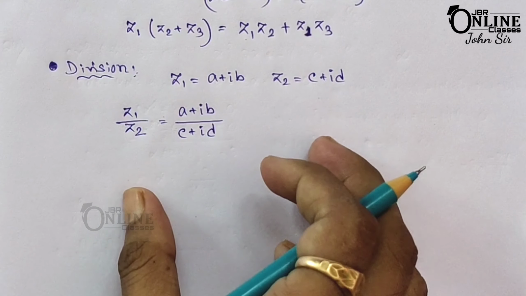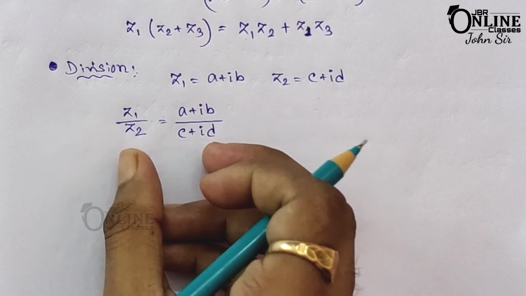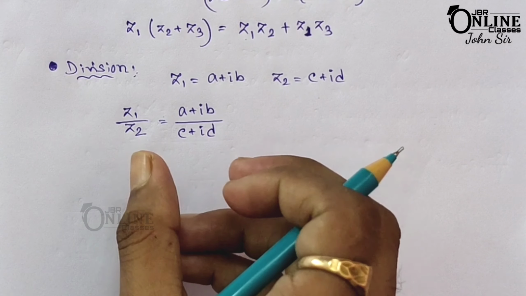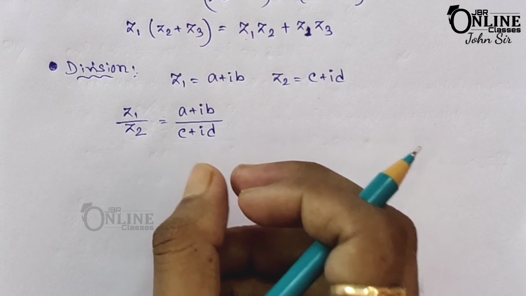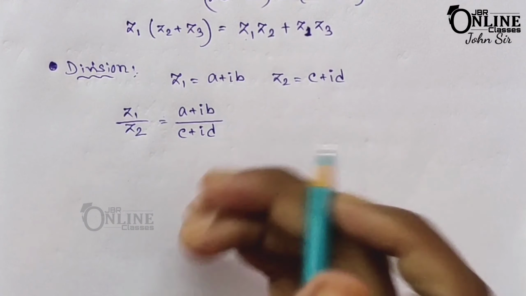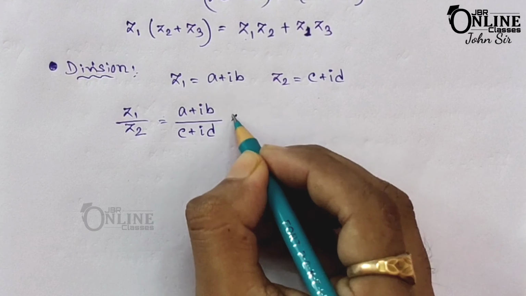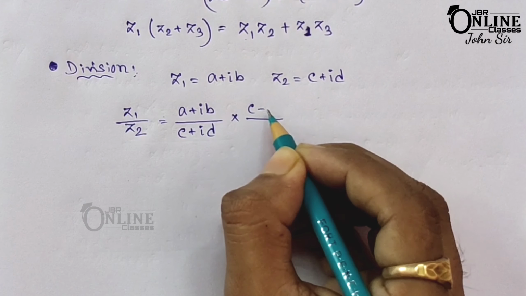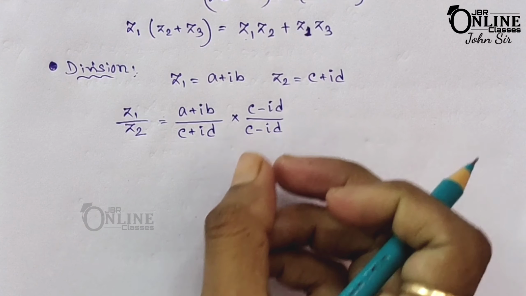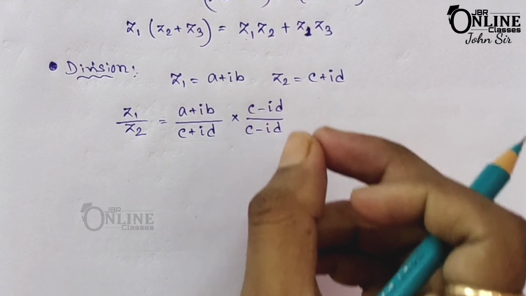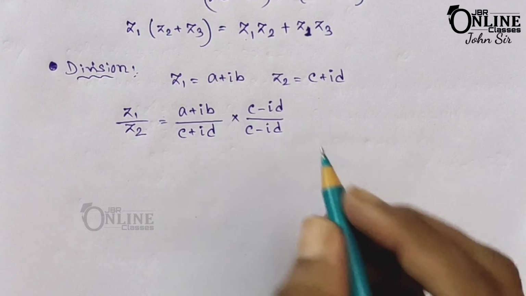To find the quotient, first you have to multiply both the numerator and denominator by the conjugate of the denominator. As c plus id is the denominator, its conjugate is c minus id. So you multiply c minus id with both numerator and denominator.